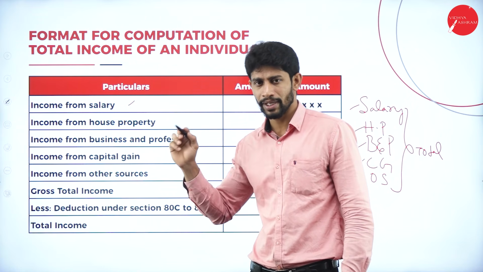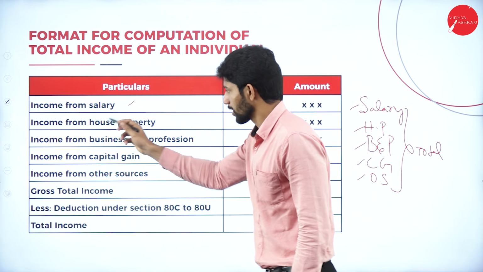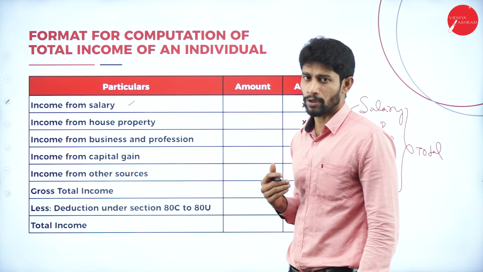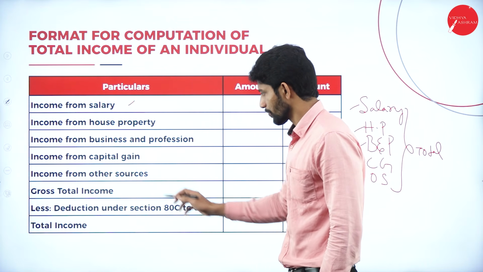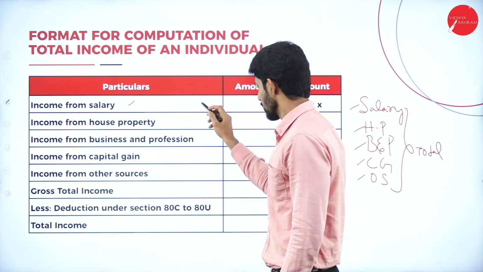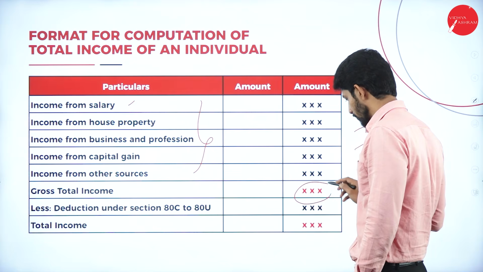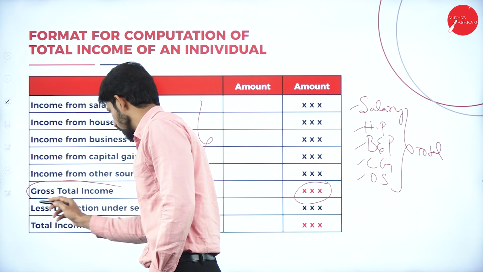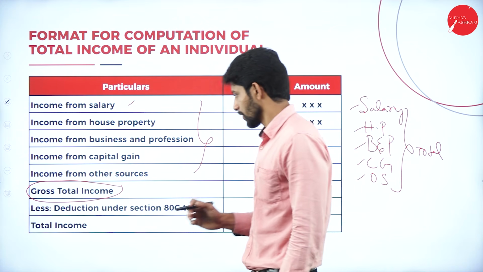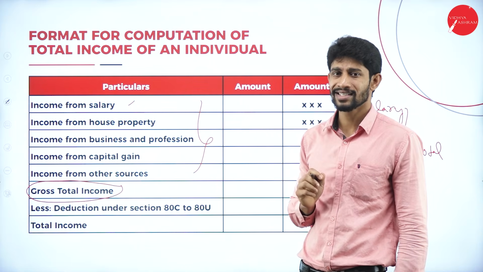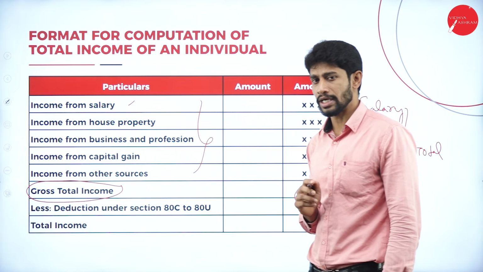First we will consider income from salary. If there is any income earned by the assessee with respect to income from salary, we will consider that. Next, income from house property. If any income is earned under the house property head, then we will take it. Next, income from business and profession, income from capital gain, income from other sources. So these 5 heads of income we will consider, and we are going to total it. The total, whatever we get, is called gross total income. From gross total income, less deduction under section 80C to 80U.